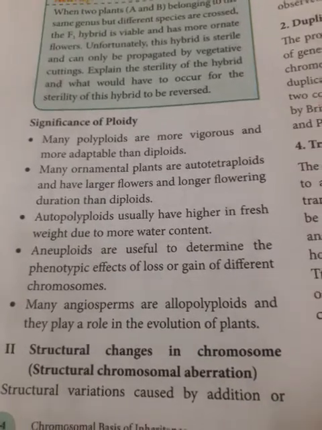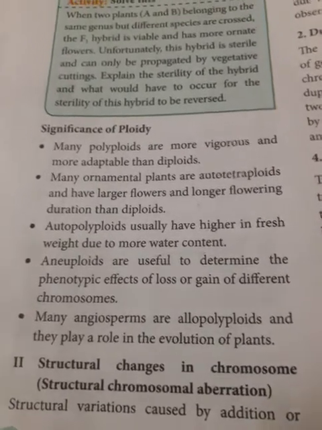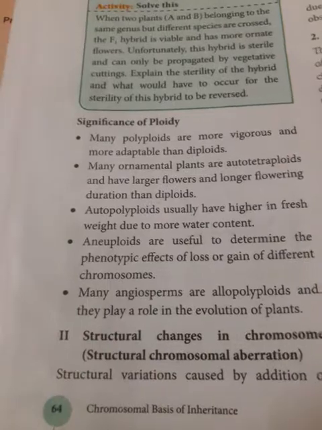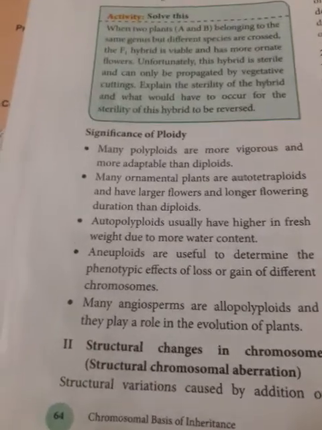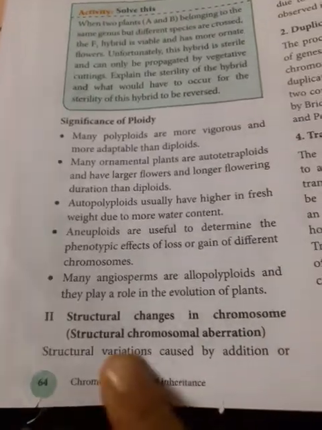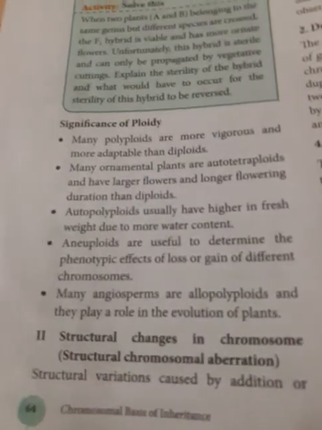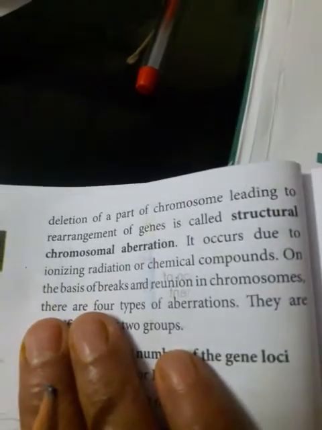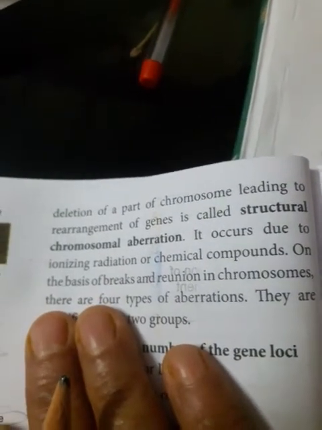Next, we are going to discuss structural changes. I told you that chromosomal aberration is of two types: numerical aberration and structural aberration. Structural chromosomal aberration: structural variations caused by addition or deletion of a part of a chromosome, leading to the rearrangement of the genes, are called structural chromosomal aberration. It occurs due to ionizing radiation or chemical compounds.